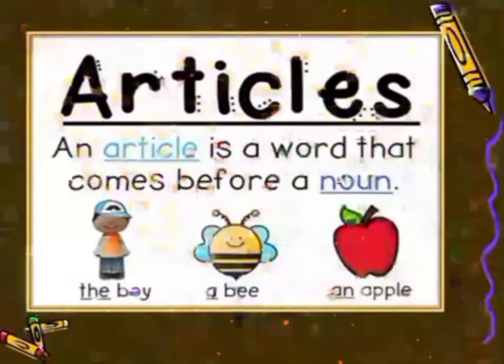An article is a word that comes before a noun, like the boy. Boy is a noun, and just before that, a word is there, the. That is an article. A bee. Bee is a noun, a is an article. An apple. Apple is a noun as it's a name of a thing. So, an is just placed before this noun. So, it's an article. Now let's understand where to use a, where to use an.